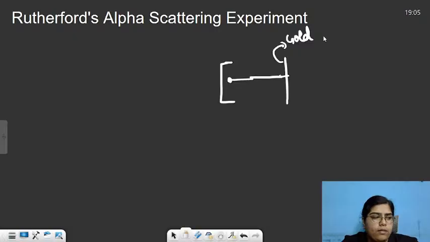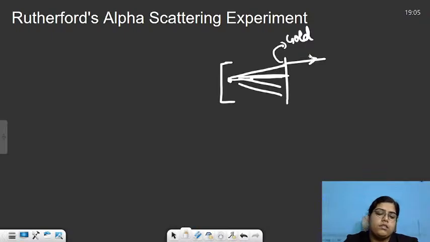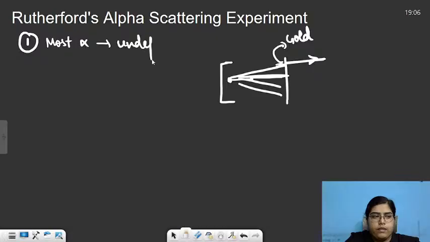So some of the key observations were that he bombarded many alpha particles on this gold foil, and out of all these alpha particles, most just went through the gold foil undeflected. Whatever the path or angle at which the alpha particle bombarded the gold foil, it just passed through undeflected. So the very first observation was most alpha particles passed undeflected, right?